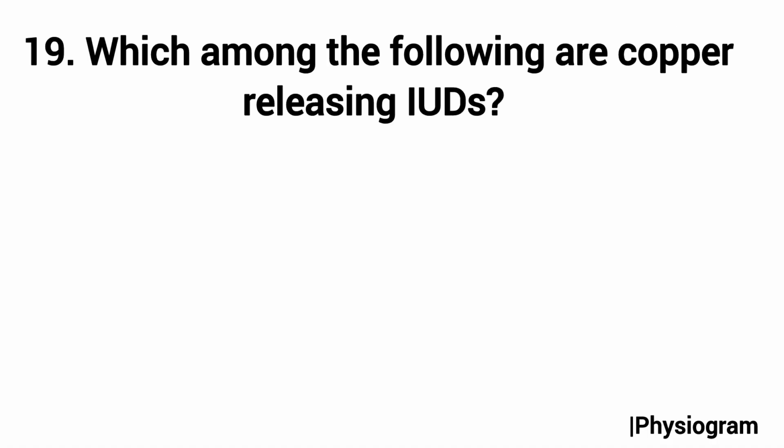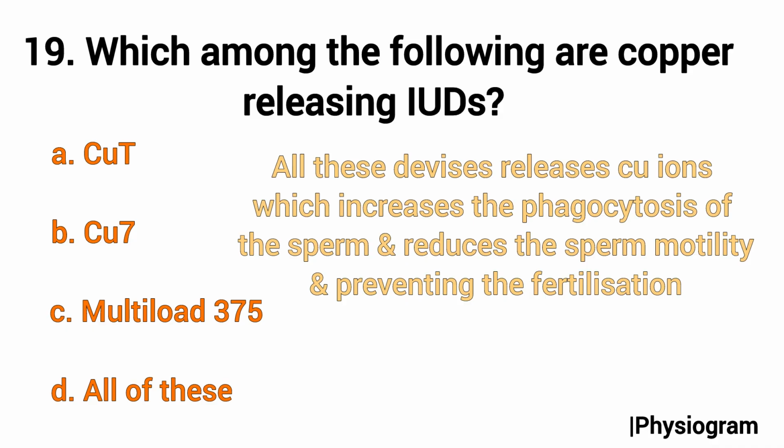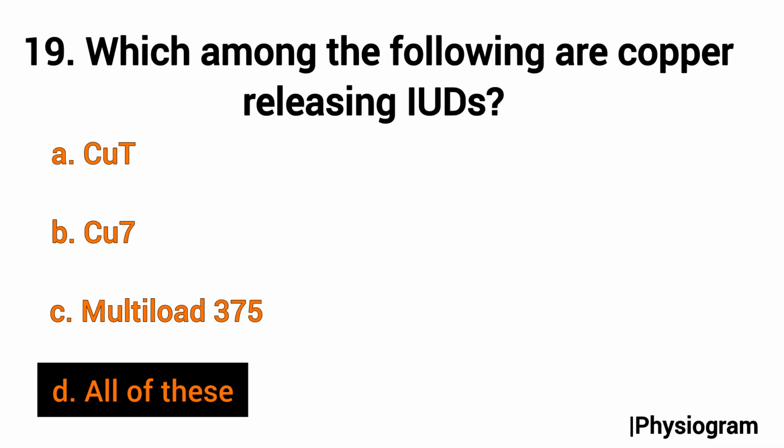Next, question number 19 is from the reproductive health chapter, that is which among the following are copper releasing IUDs? Option number A CuT, B Cu7, C Multiload 375, and D all of these. So we know CuT, Cu7, Multiload 375, all these devices release copper ions which increase the phagocytosis of the sperm and reduce the sperm motility, preventing fertilization. So the correct answer will be option number D, that is all of these.